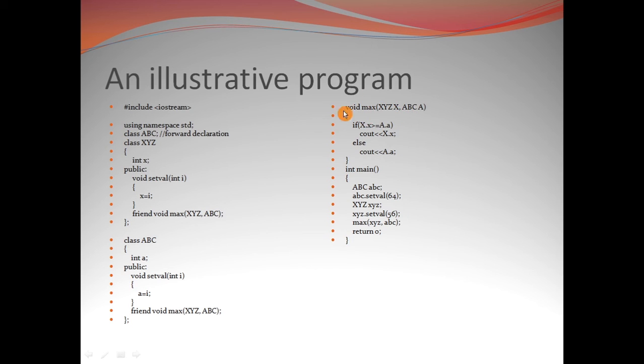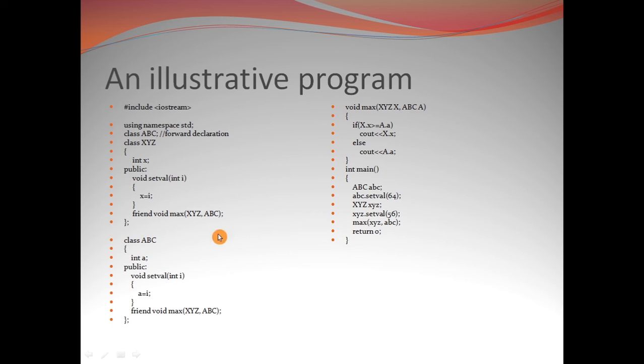Under this we have a logic like this: if x.x is greater than or equal to a.a, we will output x.x, otherwise we will output a.a. In the characteristics description I have mentioned that in order to access a private data member of a class in which a friend function is declared as a friend, we need to access the private data member not directly but with the help of an object name along with the period operator. So this is the implementation of that concept, that is a.a.